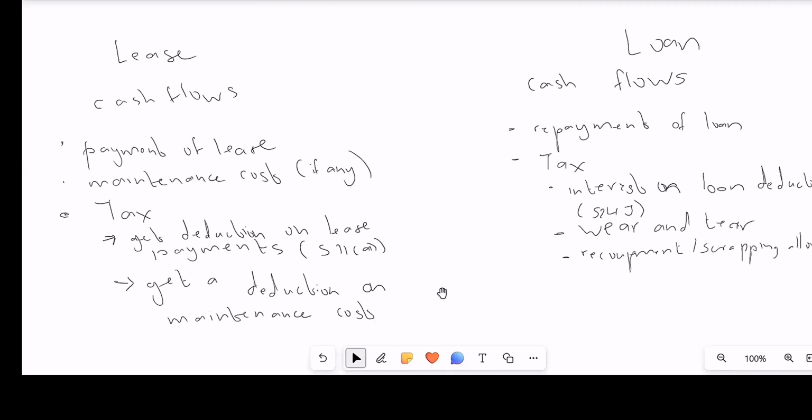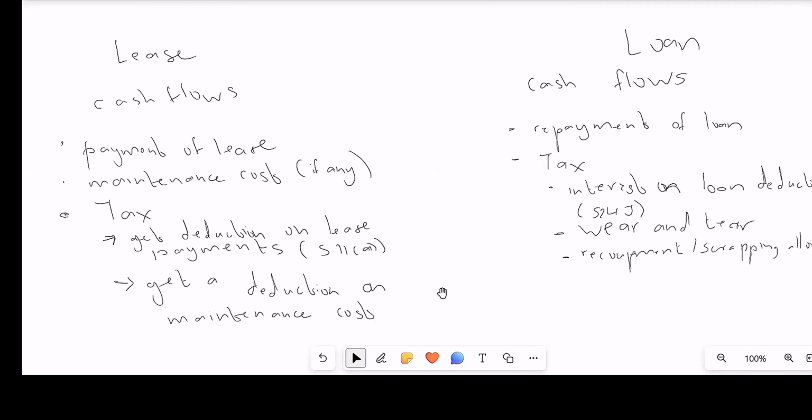So we'll get a section 11A deduction on all lease installments or lease repayments that we incur in the business. That's why we get a deduction on the lease payments we included in our cash flows. Then we'll also get a deduction on maintenance costs if we incur any, and we'll get this deduction in full. That's the cost that will be pertaining to the lease.